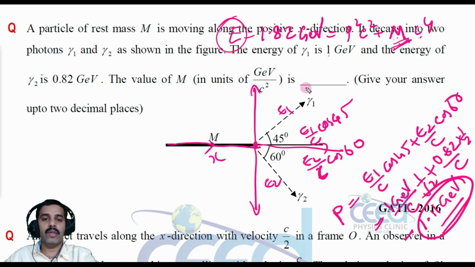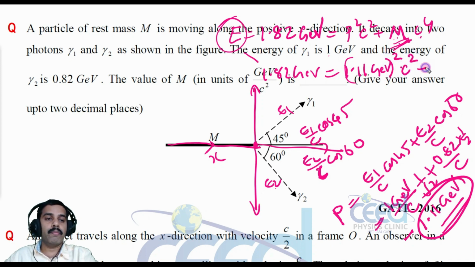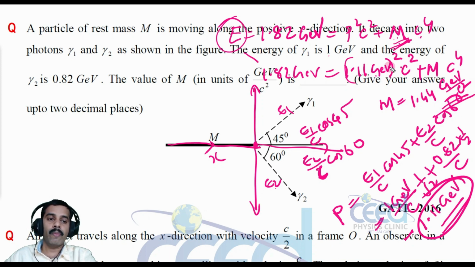We have this energy value, that is 1.82 giga electron volt, and we have this p square value, that is 1.11 giga electron volt square, into c square, plus m into c raised to 4. When you solve, m is equal to 1.44 giga electron volt per c square. So you need not convert this giga electron volt and all, because the final answer we should express in giga electron volt per c square, right? Right.